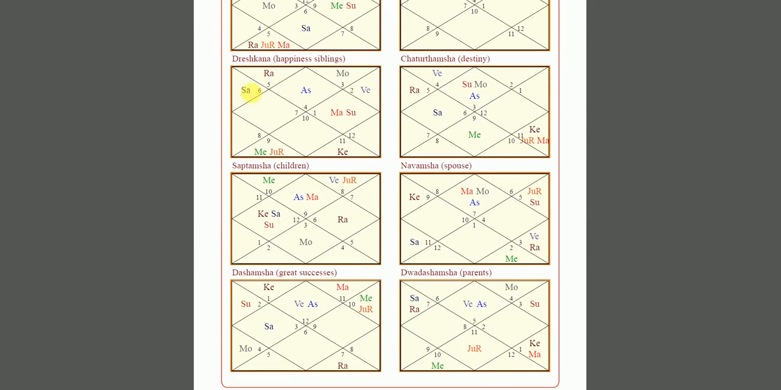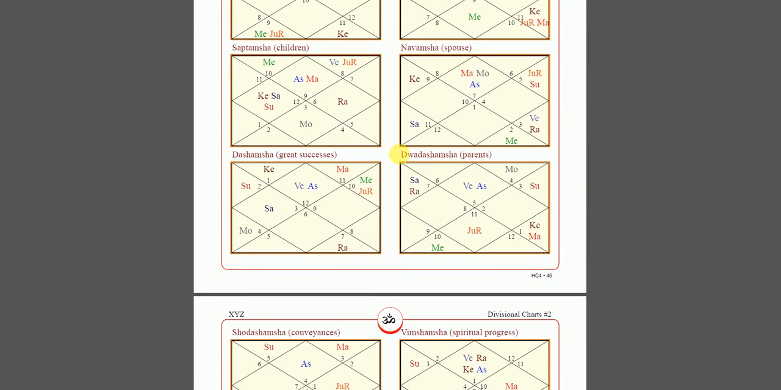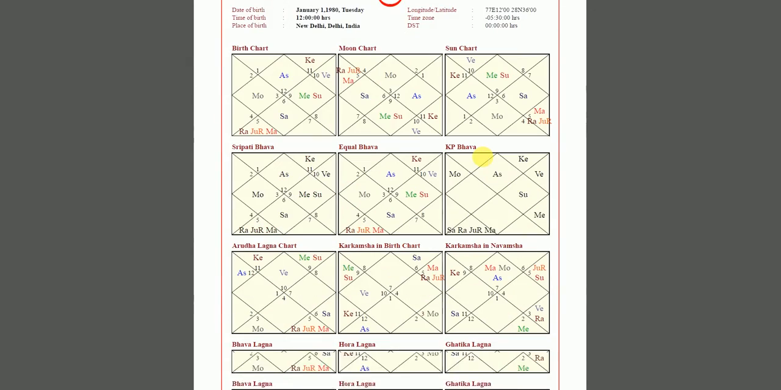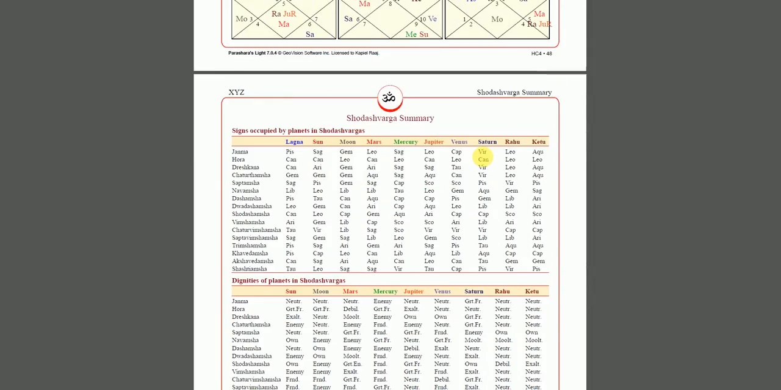And these are the names of them: Drikna for siblings, Saptamsha for children, Navamsha for destiny and spouse, Dwadashamsha for parents. So if you want to learn about how your parent's life is, you see this chart. You want to see Dasamsha, or the D10, for career, you see this chart. For children and how your children's life will be, you see this chart. So these divisional charts become very important.